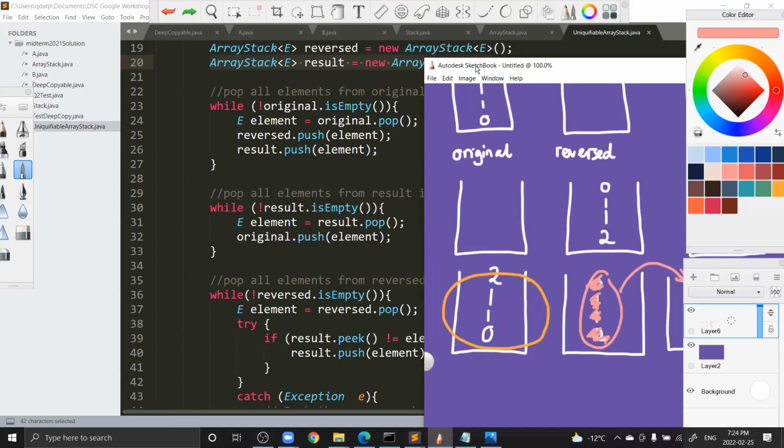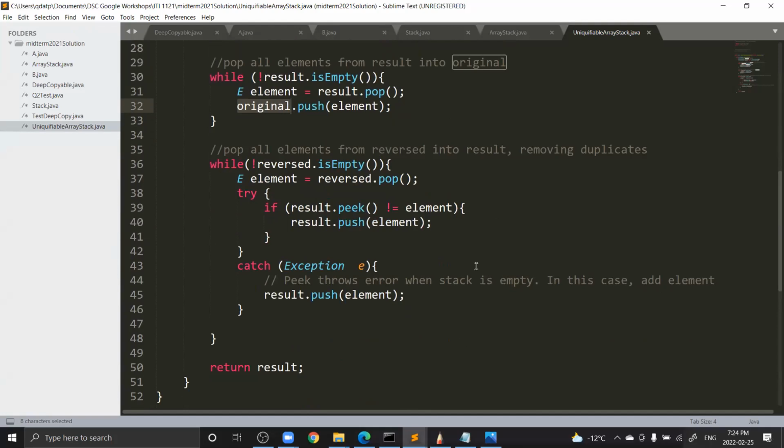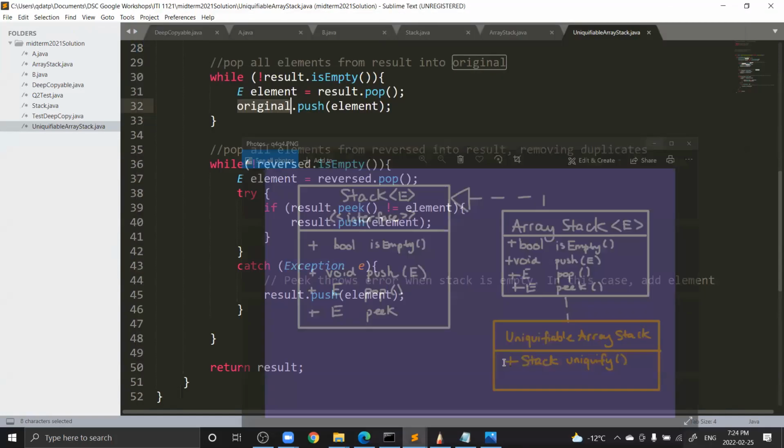So basically, while the result is not empty, we pop it from the result into element, and then we're going to push it into the original. And that's the second for loop. And the last for loop, and then that's it.